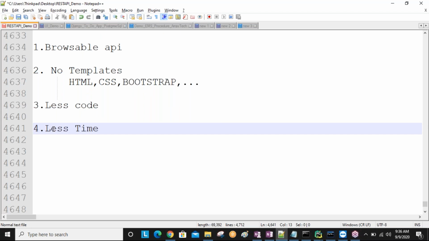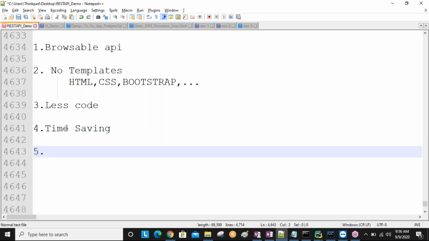Less time our application is going to be executed. Simply less time takes, or else simply we call it time saving. So time saving automatically.